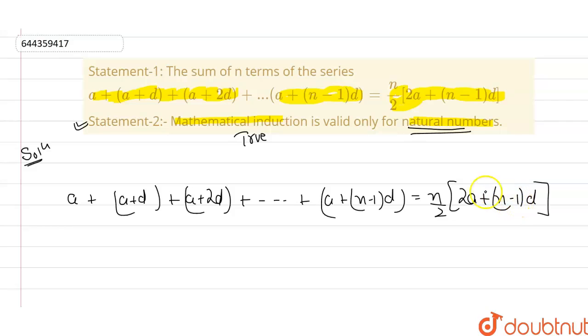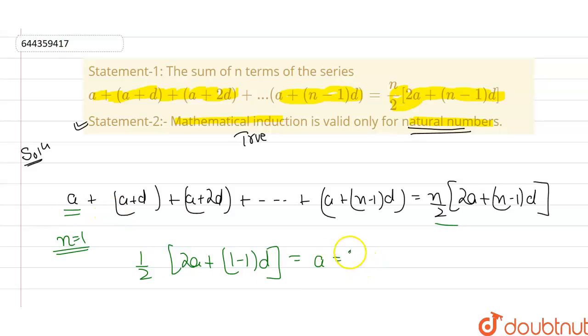Using the principle of mathematical induction, first I'm going to consider the case n equals 1. If I put the value 1 for n, this will come out as 1/2 times (2a + (1 − 1)d). Clearly 1 minus 1 is 0, so that part becomes 0, and we are left with 2a/2, which comes out as a. If I look at the series, this is my first term. So a is my first term.